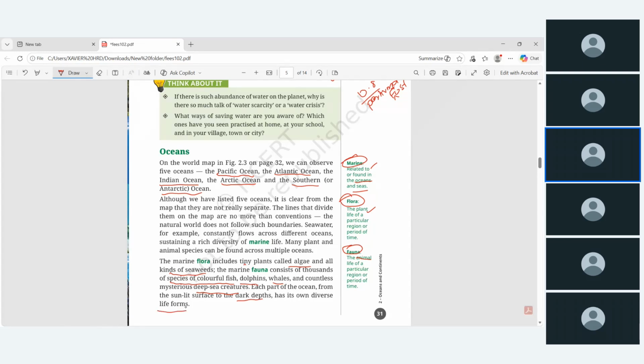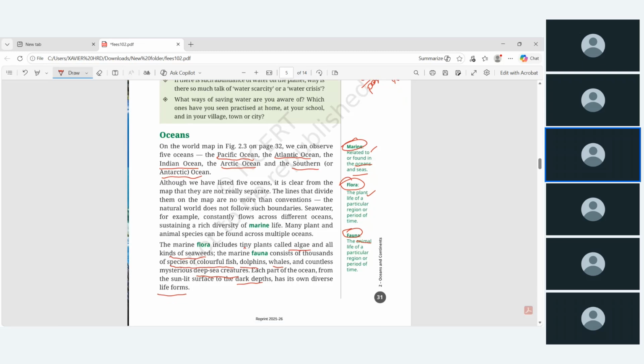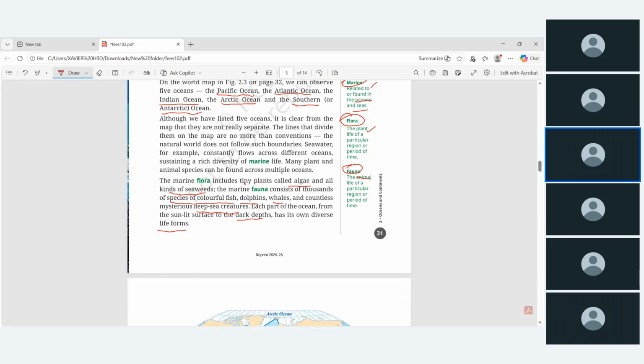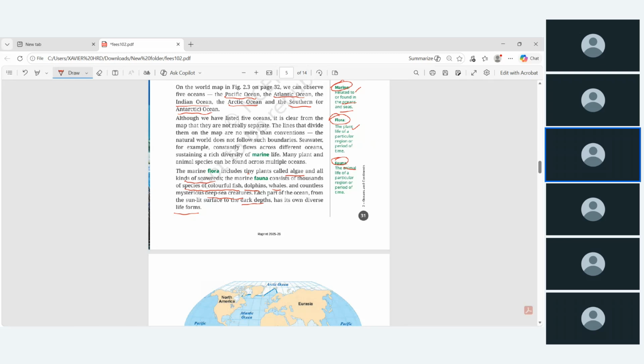forms. அதாவது என்ன சொல்றாங்கன்னா சூரிய ஒளி ஊடுருவ வரைக்கும் அங்கேயும் we have the marines having life. சூரிய ஒளி படாத இடம், அதாவது deep depth of the ocean, there also there's a life, the marine life is there. This is what they say.